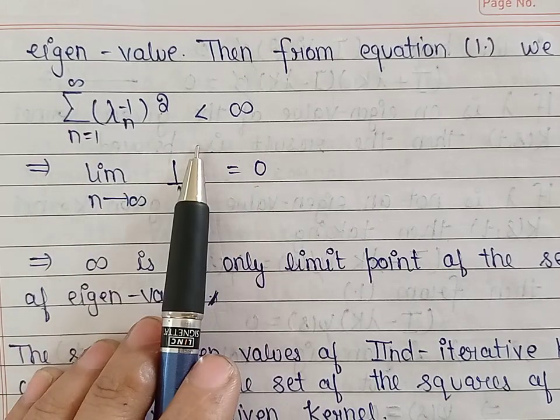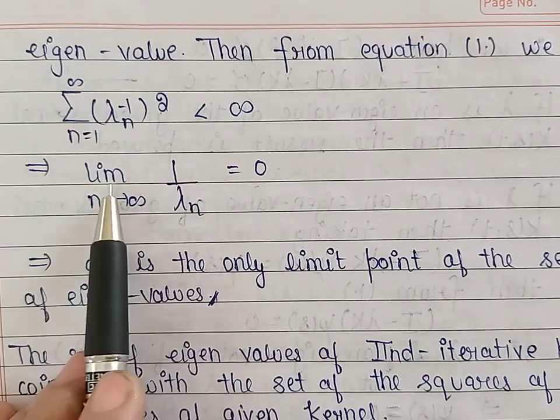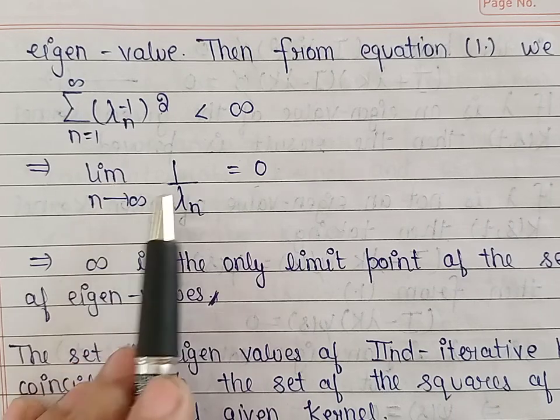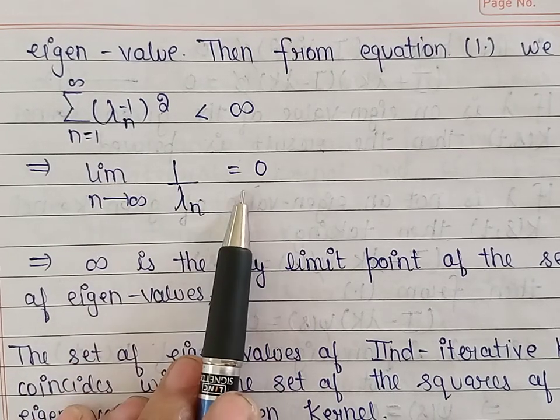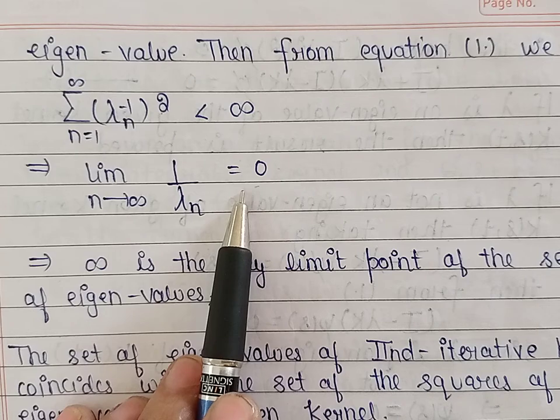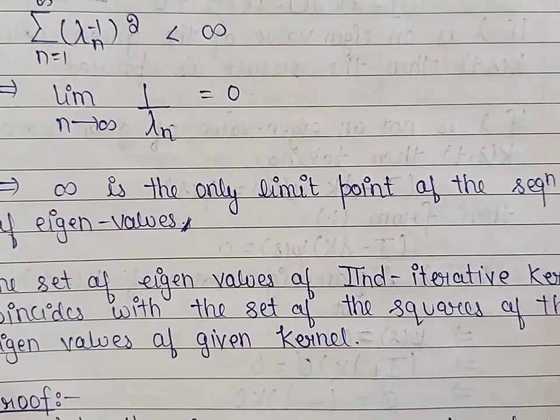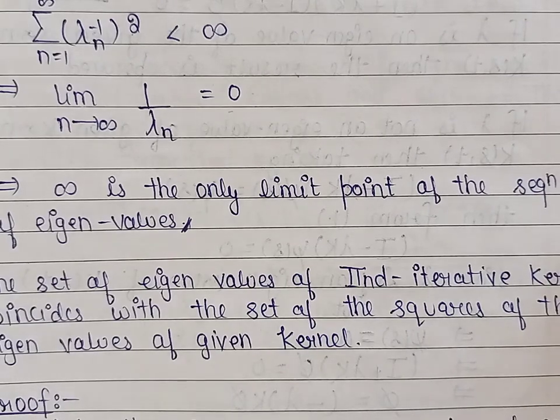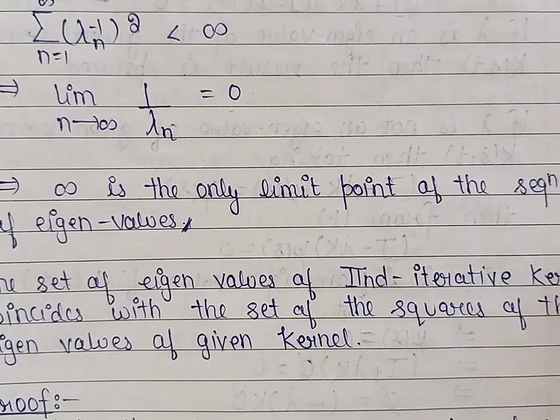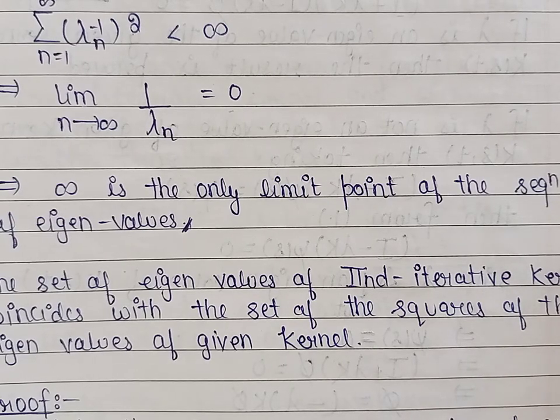And because the sum is finite, this further implies that the limit of 1 upon lambda n is 0 as n approaches infinity. So we can say that infinity is the only limit point of the sequence of the eigenvalues. This proves that the eigenvalues of a symmetric square integrable kernel form the sequence lambda n with no finite limit point.